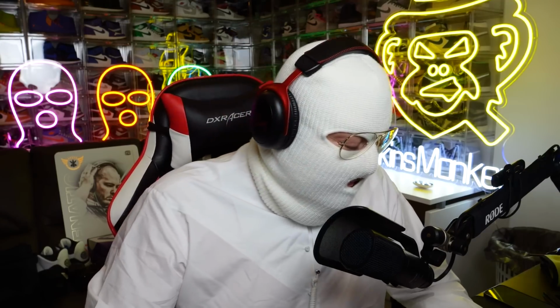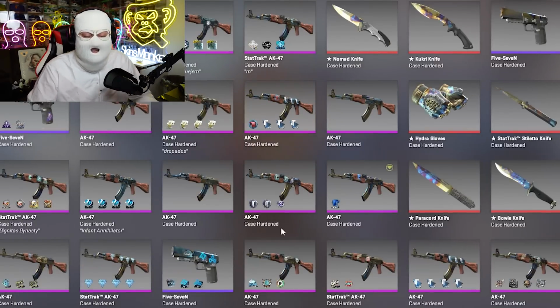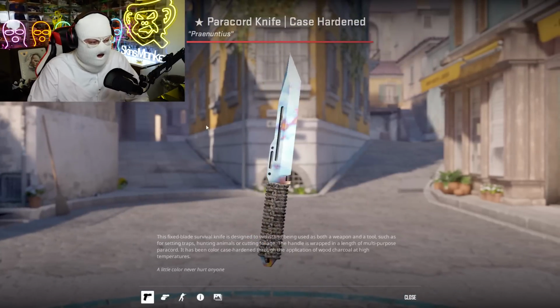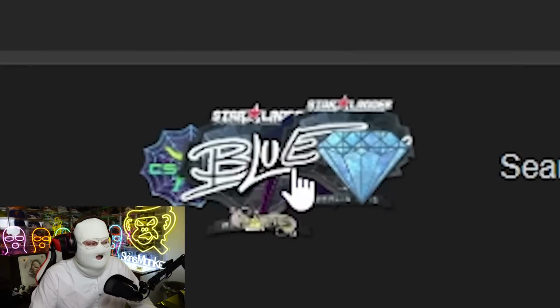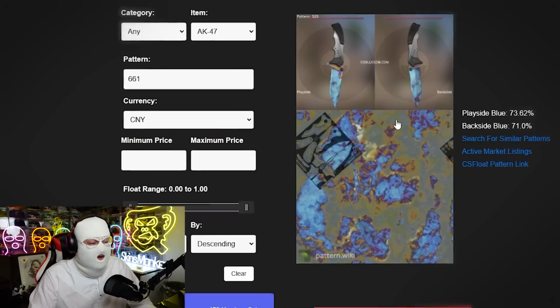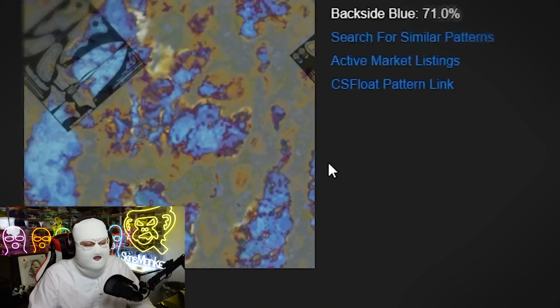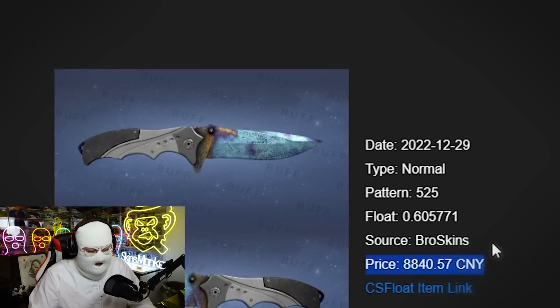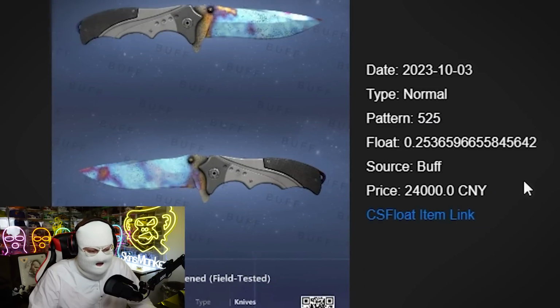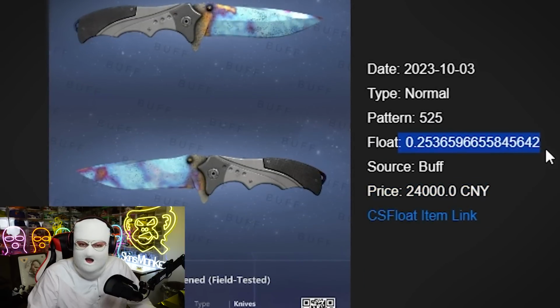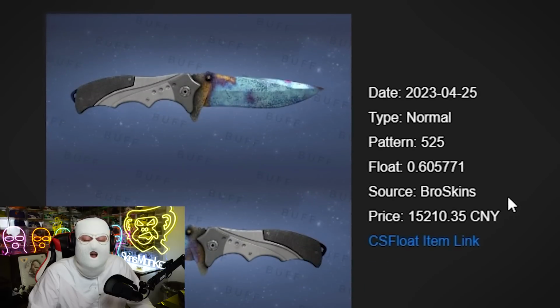And now finally, what many people have been waiting for, the case hardens. Case hardens usually require quite a lot of research to get an accurate price if it's something blue like this one. A good site you can use for this is CS Blue Gem, which only works with blue gems, and you can search up your different patterns and you will see past sales. Like for example, this Nomad, I can look at these past sales. Even if it's not my condition or float, I can make a well-educated guess after looking at these sales.